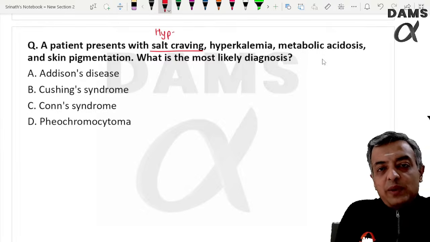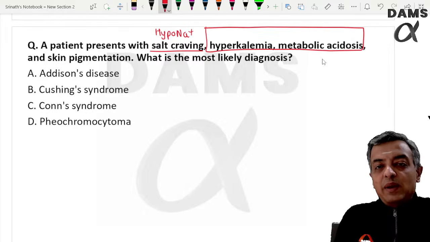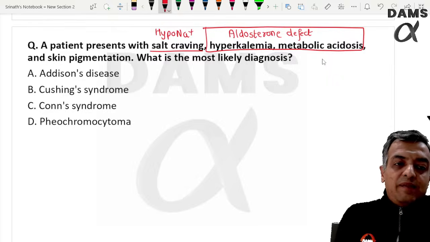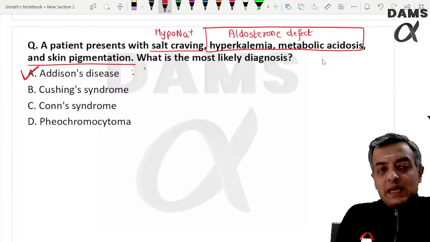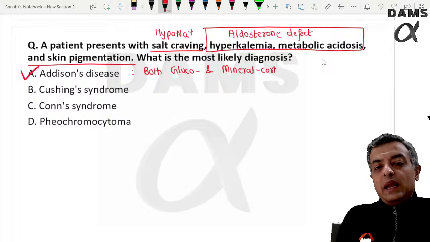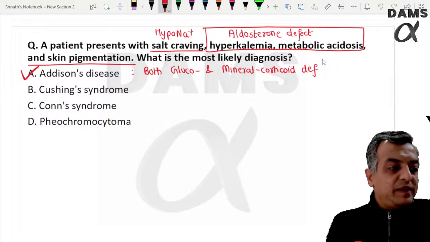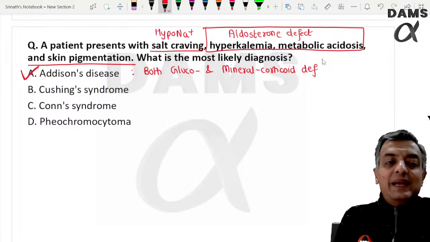Take this forward. When a patient presents with salt craving, hyponatremia is there, but there is also hyperkalemia and metabolic acidosis, which indicates an aldosterone defect is also present. With the skin pigmentation, we are likely talking about Addison's. Addison's disease is both glucocorticoid and mineralocorticoid deficiency, so these features are typical of Addison's disease.